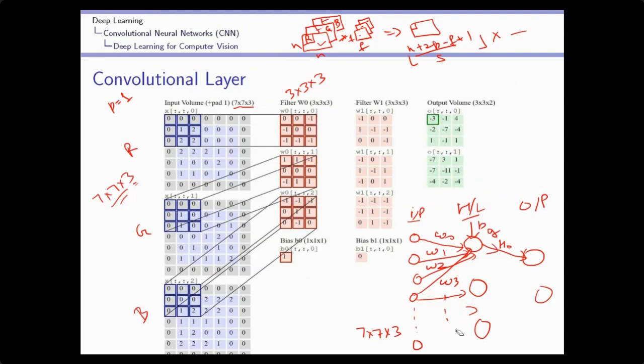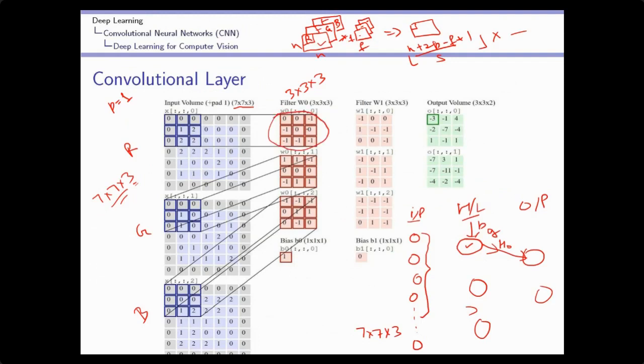In the convolution layer, let's say I have to calculate the output of this neuron. At a particular moment of time, all the neurons are not connected to this neuron. Only a set of neurons are connected to this neuron in one iteration. How many neurons will be connected is decided by the size of this filter.